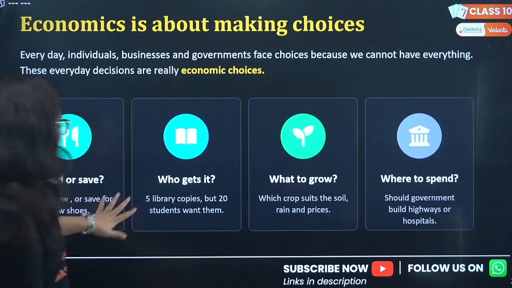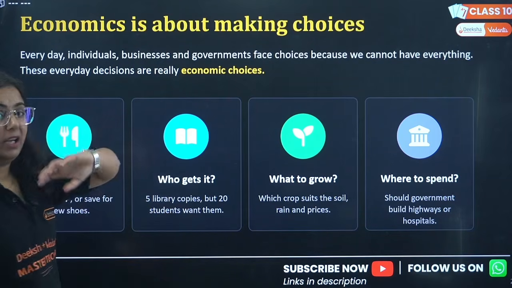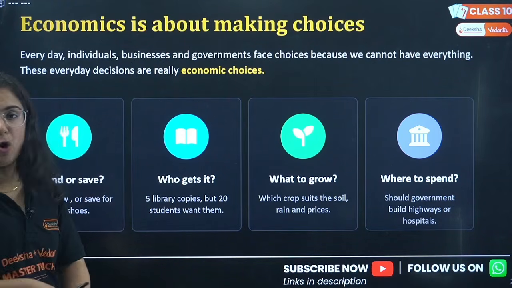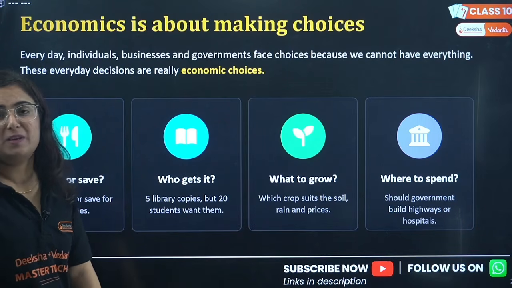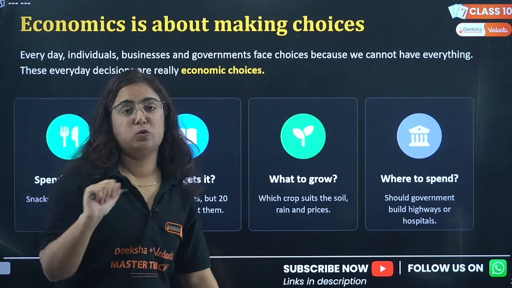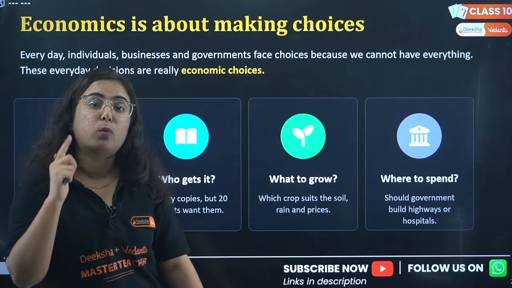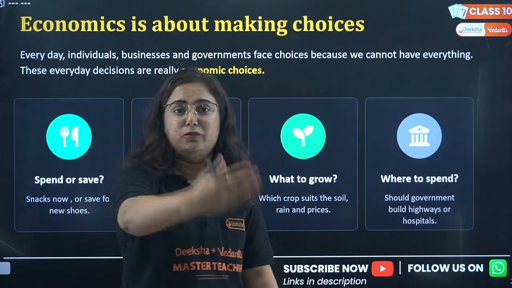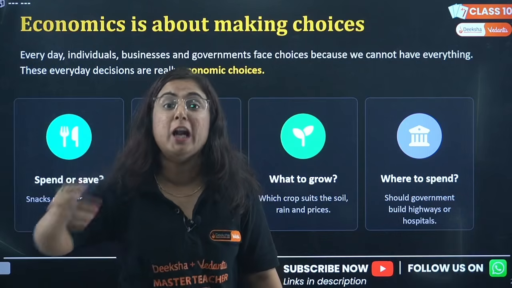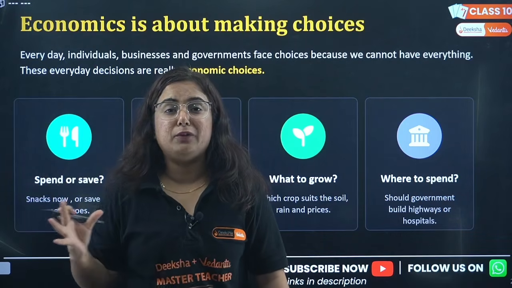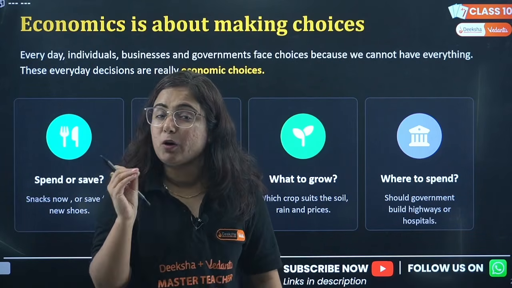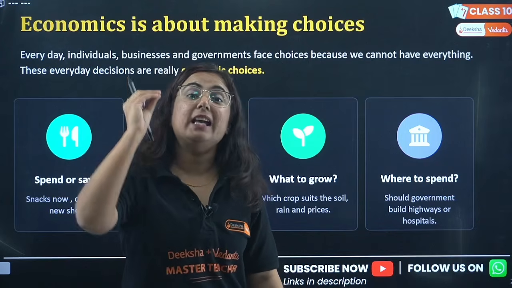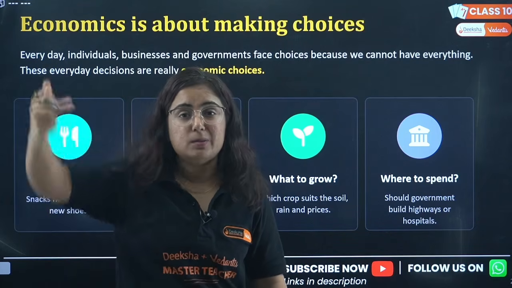The next one is about your school: there are 5 library copies of a book, but there are 20 students. Now the question is, what will the school do? Will the school ask the students to adjust, that some days you read it, some days you read it, or will they outrightly buy the 15 remaining copies? This depends upon the economic choices, what the budget of the school actually is.